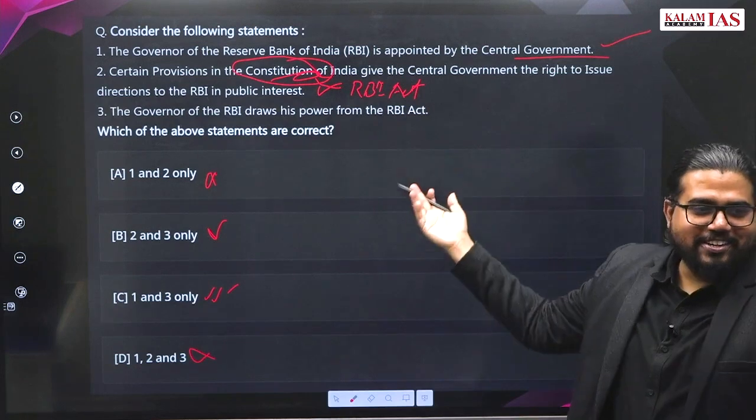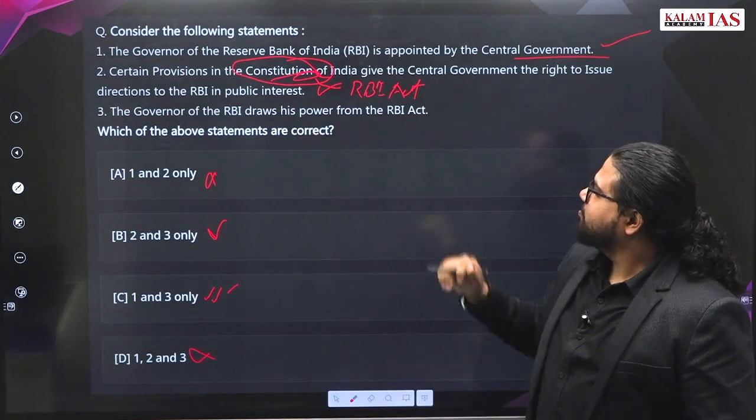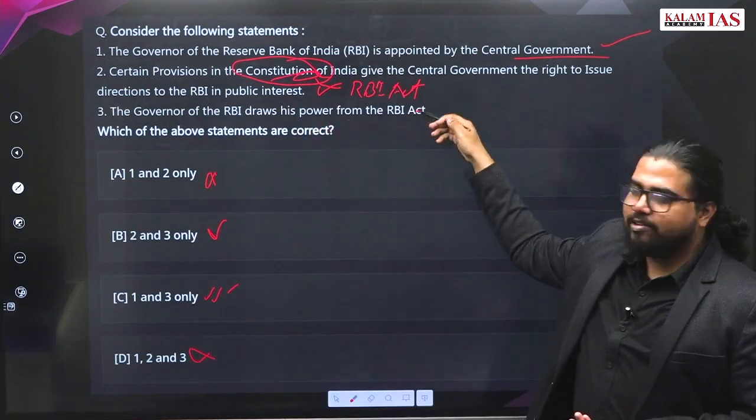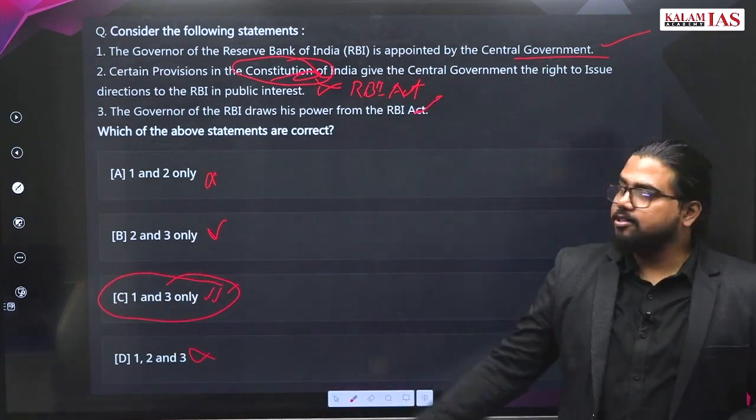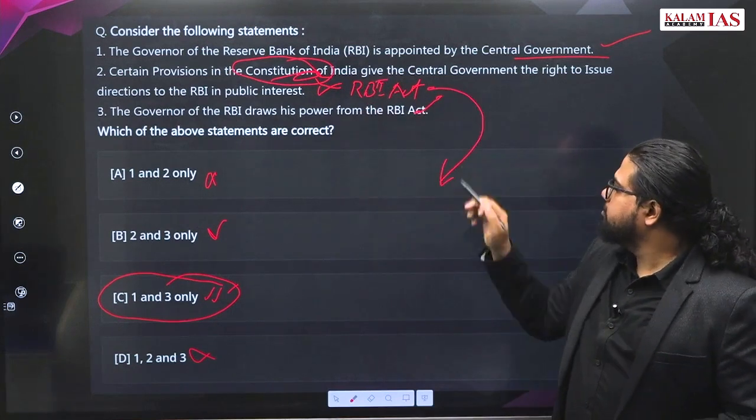These are questions you should not miss. Governor of RBI is a very straightforward question, nothing to discuss. Answer is C. Now tell me what is this provision. For this I put this question.